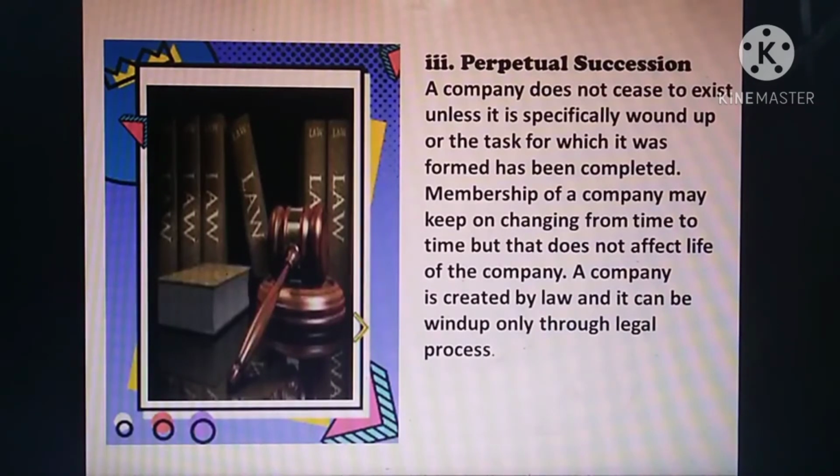If you want to wind up the company, you have to do it through legal formality only. The company is created by law, so if you want to wind up your company, you have to wind it up through the legal procedure only. So perpetual succession is a long life. The company has a long life, members may come and go, but the company goes on forever. So that is perpetual succession.